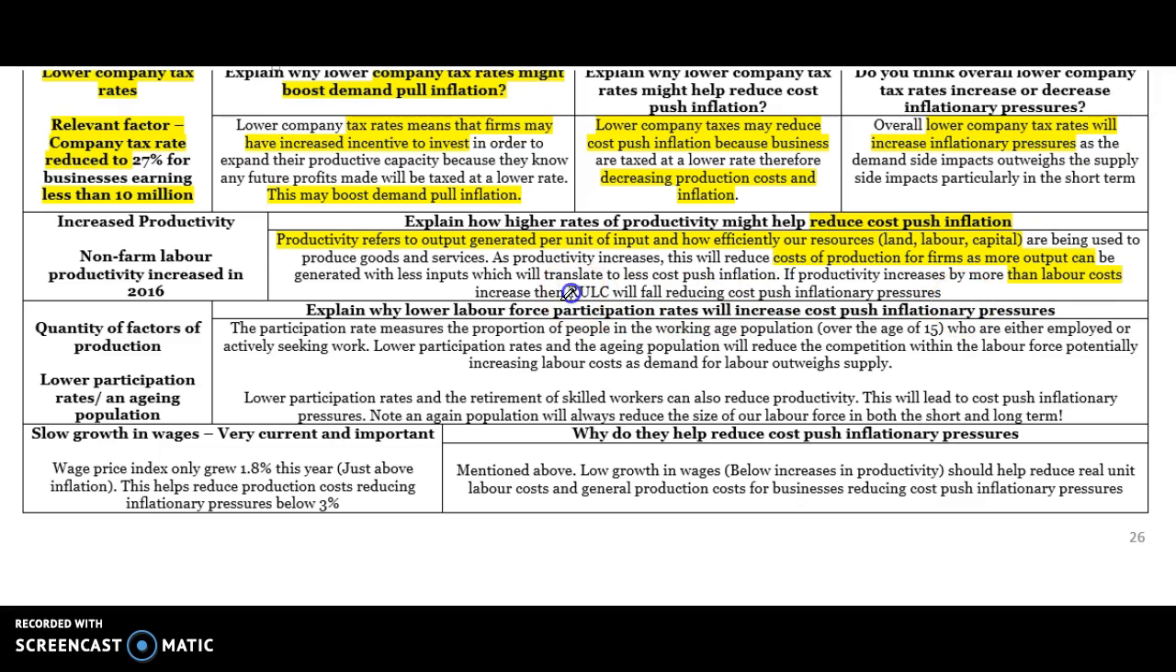So it helps to reduce firms' real unit labour costs, which should help to reduce cost push inflationary pressures. The participation rate. Lower participation rates may hurt inflation because it will lead to reduced competition within the labour force. That can lead to higher labour costs as the demand for labour outweighs supply, and that can potentially lead to increased costs of production. It can also lead to reduced productivity because we lose productive older citizens, and that can also lead to cost push inflationary pressures. So an ageing population can be bad for inflation on the supply side.